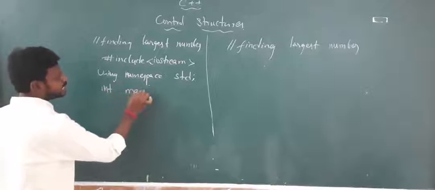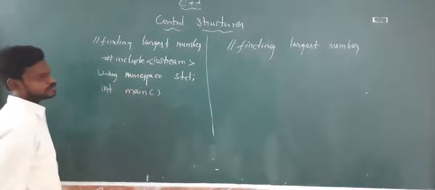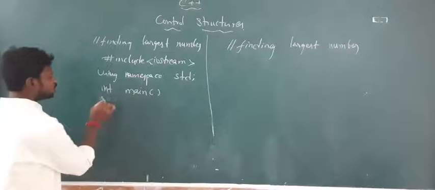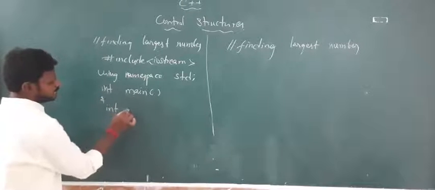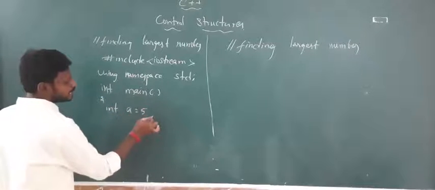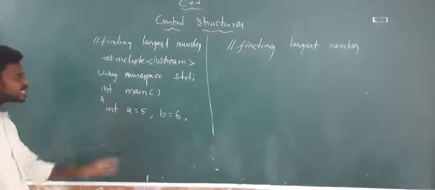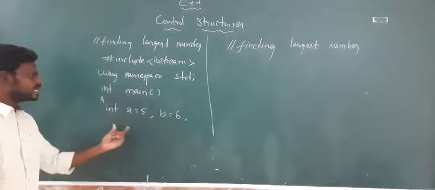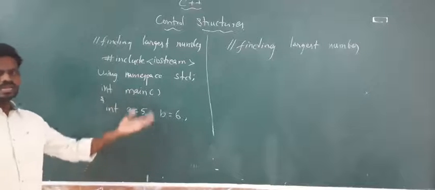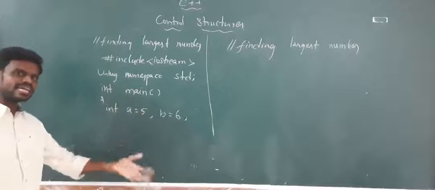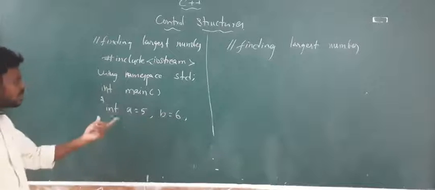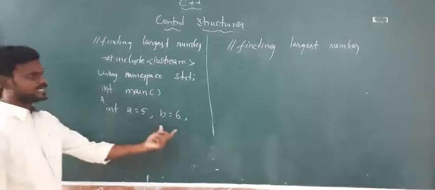In the main function, I need to find the largest number among two numbers. So I will be declaring two variables like this: int a = 5 and b = 6. I am declaring two variables and assigning two values. I could ask you people to enter them, but I am not doing all those things; I am directly taking two numbers.